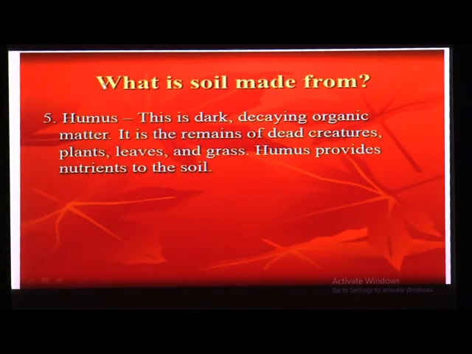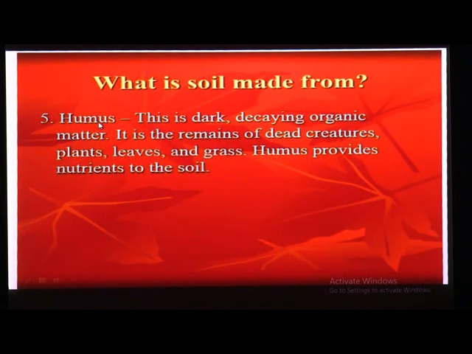Fifth one, humus. This is dark decaying organic matter. It is the remains of dead creatures, plants, leaves and grass. Whenever there are microorganisms, they break down whatever waste material is there on the ground: dead creatures, plants, leaves and grass. After this decomposition, humus is produced, and that humus is very important for plants as a nutrient.